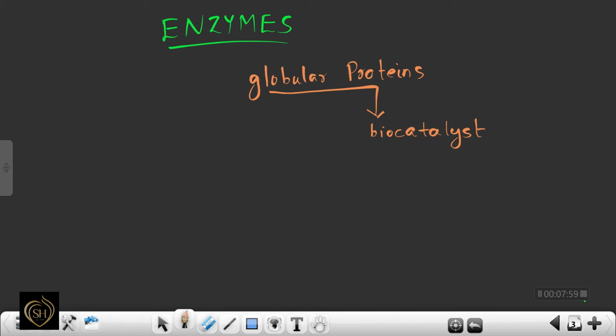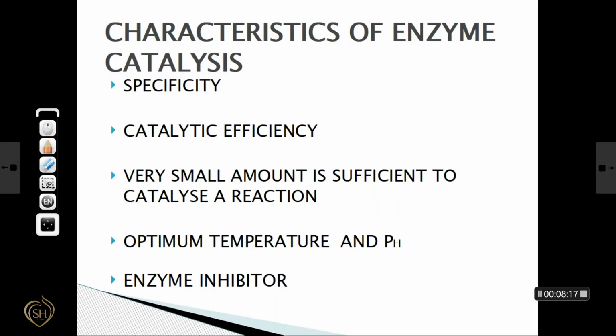Which act as a biocatalyst in the living system and are produced by the living cells. Once more, enzymes may be defined as an important class of globular proteins which act as a biocatalyst in the living system and are produced by the living cells.